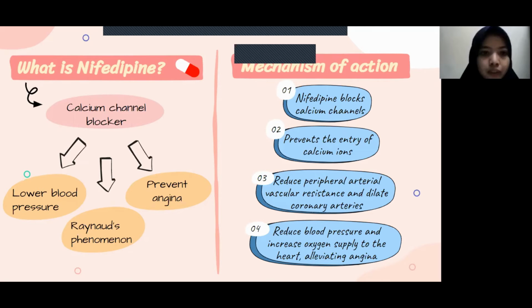Nifedipine acts by blocking the calcium channels in smooth muscle and cardiac muscle. The blockage of this channel prevents the entry of calcium ions into the cells during depolarization. This will reduce the peripheral arterial vascular resistance and dilate the coronary arteries. This action then will reduce the blood pressure and increase the supply of oxygen to the heart, alleviating the angina.